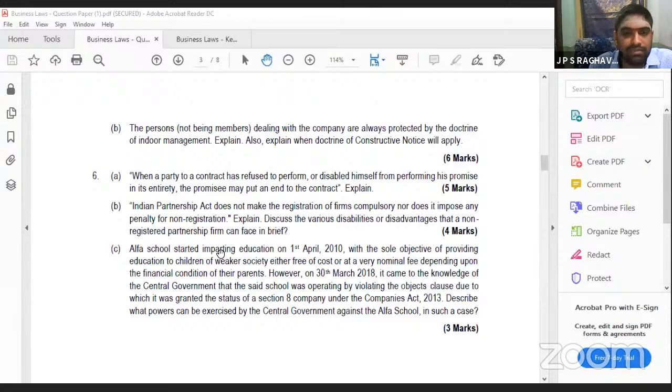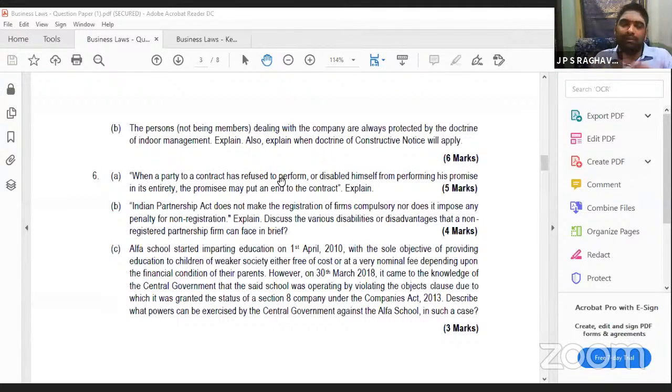Then next, the last question. Let me complete this. When a party to the contract has refused to perform or disabled himself from performing a promise in its entirety, the promisee may put an end to the contract. Can he do so? He is asking. 2 parties will be there in a contract. Whenever the person who has to perform has refused to perform, that is a breach, or he has disabled himself.